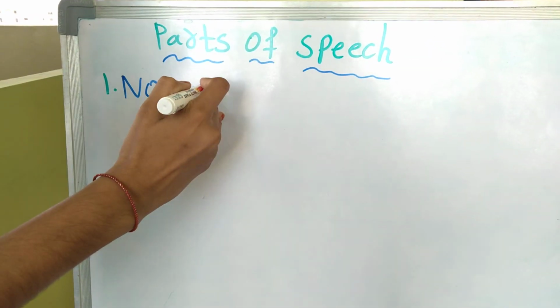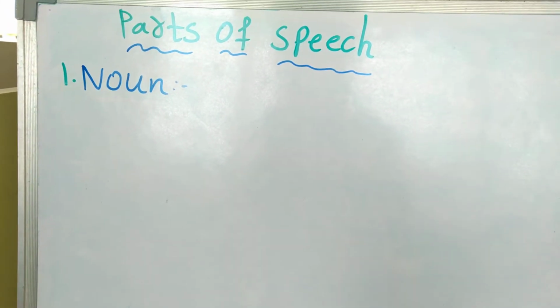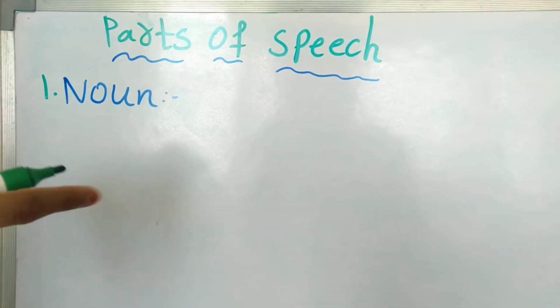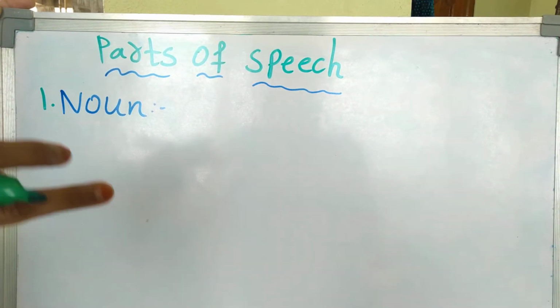First of all, what is a noun? A noun is a word which says a name, place, thing, animal, action, quality, expression.